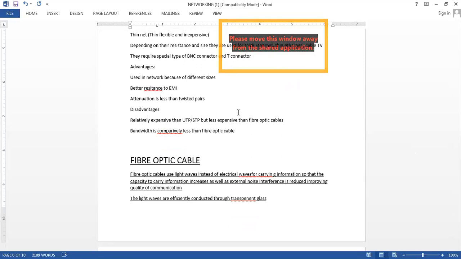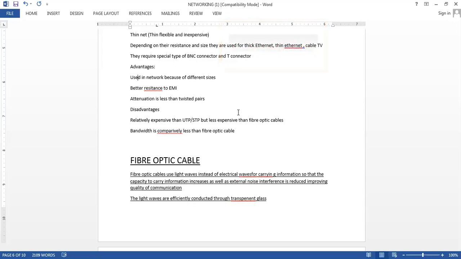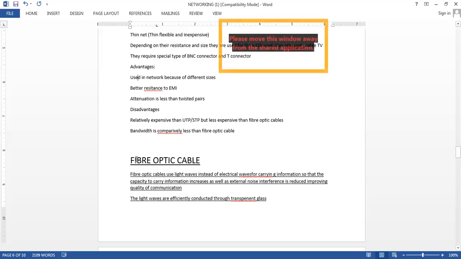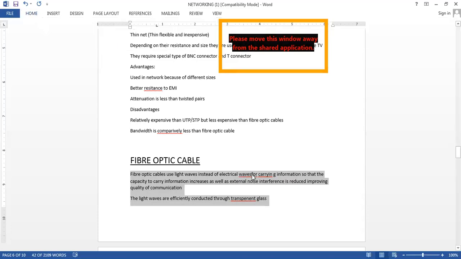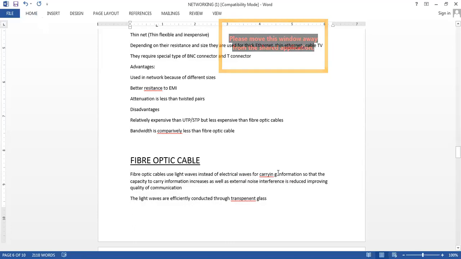Okay, and the bandwidth is less compared with the fiber optic cables and more compared with your UTP or STP. Then your fiber optic cable is the only cable which uses light waves to carry the information instead of copper wires. So if they are using light, you can imagine the speed of that particular communication. That communication is your fastest communication.